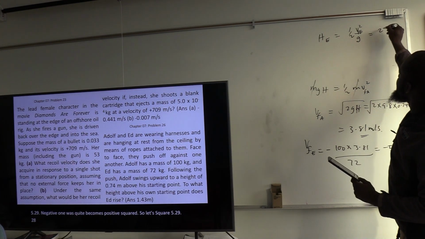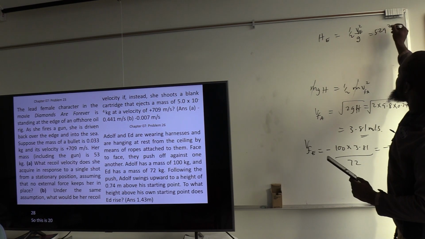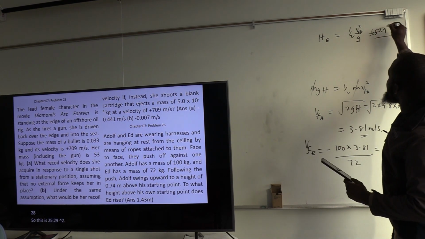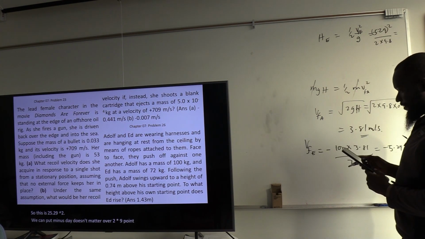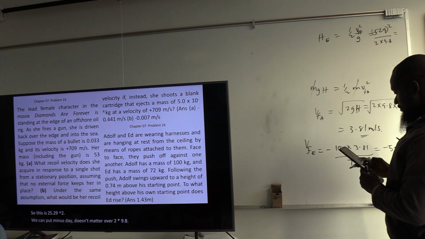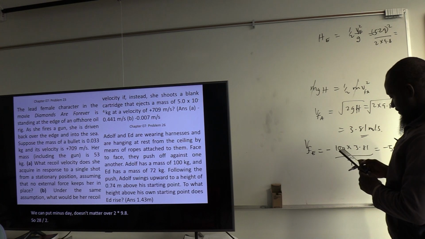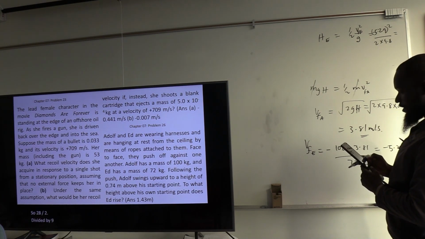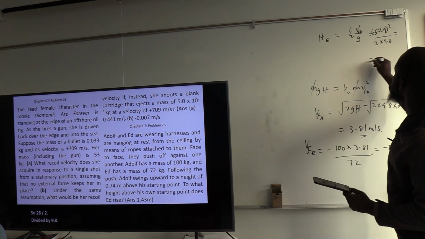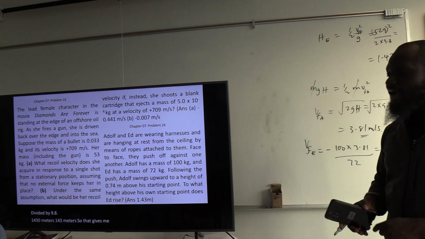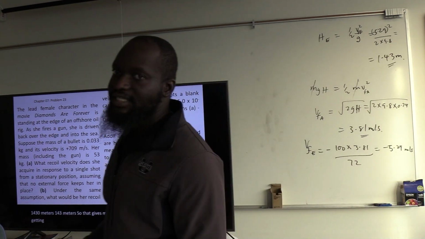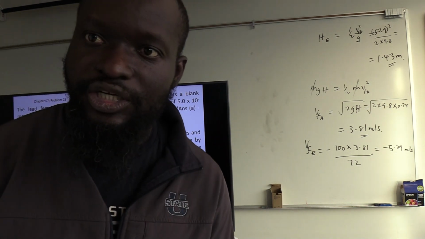So this is 5.29 squared, you can put minus there, it doesn't matter, over 2 times 9.8. Okay, so 28 divided by 2 divided by 9.8, 1.43 meters. So that gives me the height to which he can go after getting his speed and converting his kinetic energy to potential energy. Okay?